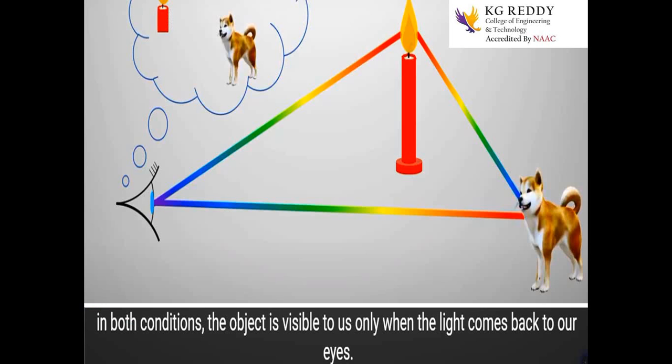Let's get started. See here on this picture, when a candle is glowing, we can see the candle light because it reaches our eye. Here is one object, a dog. When the ray falls on the dog and reflects back to our eye, we can see it. In both conditions, we can see the object only when the light comes back to our eye.